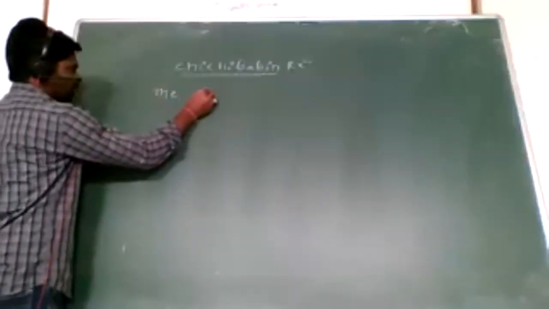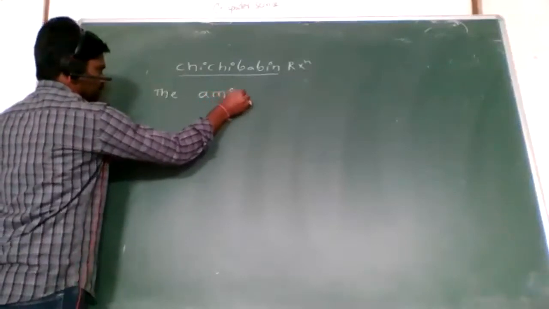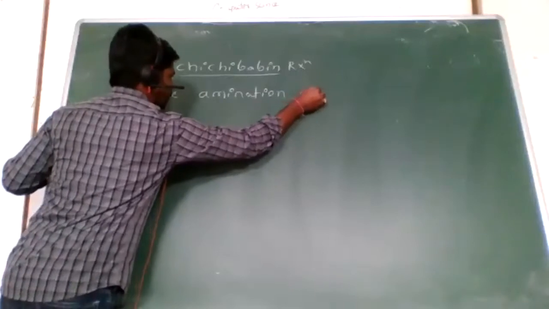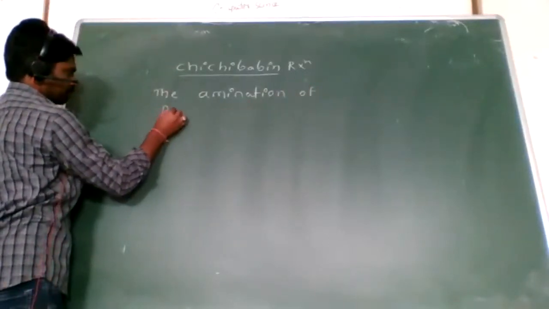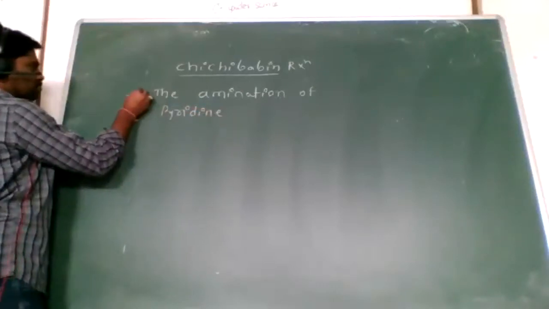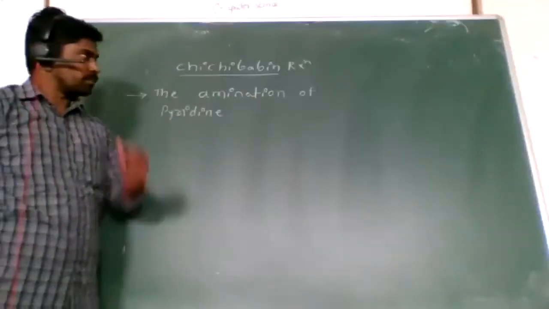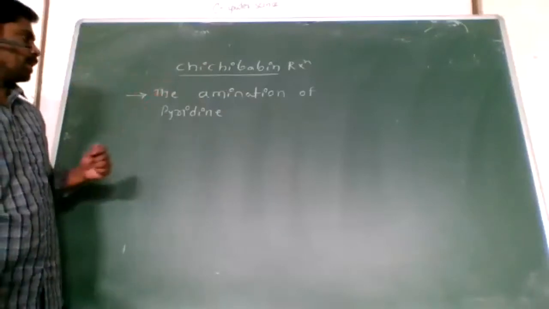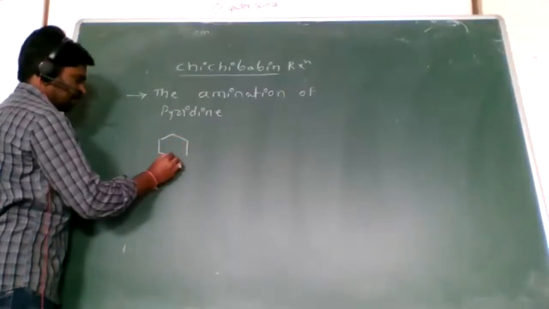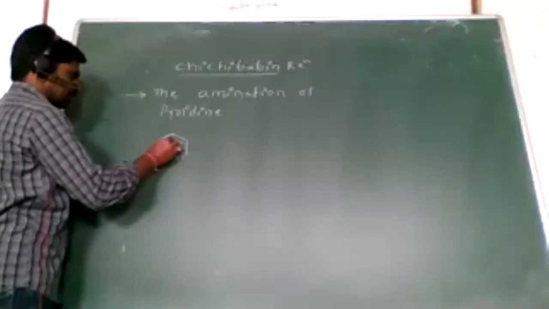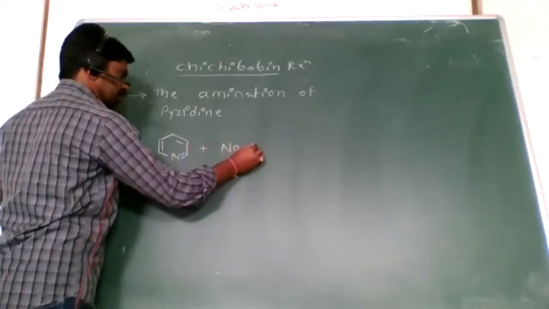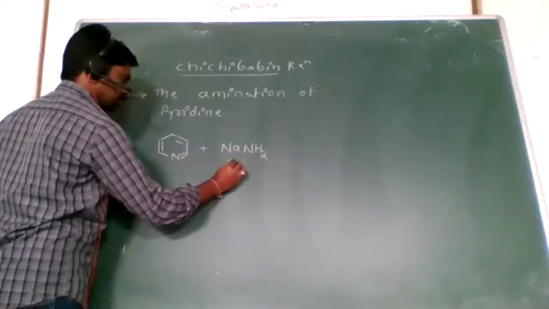The amination of pyridine is called Chichi-Bobbin reaction. So in the Chichi-Bobbin reaction, pyridine reacts with the sodamide. This is the sodamide.